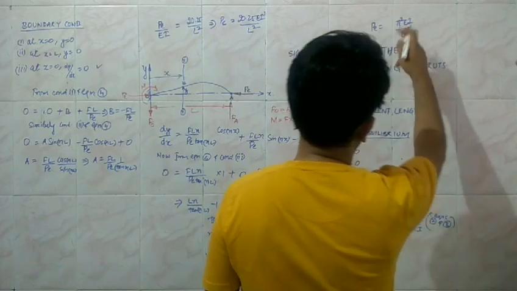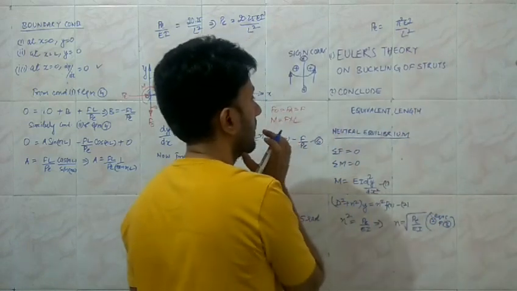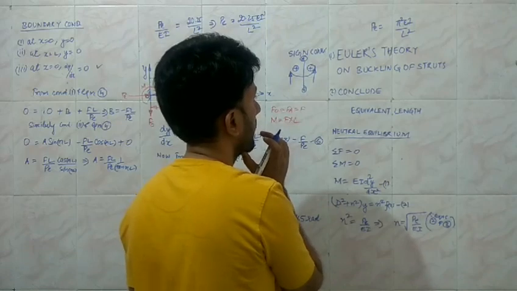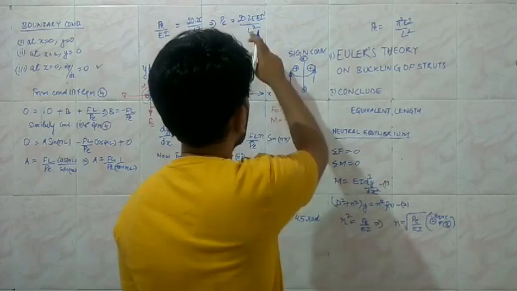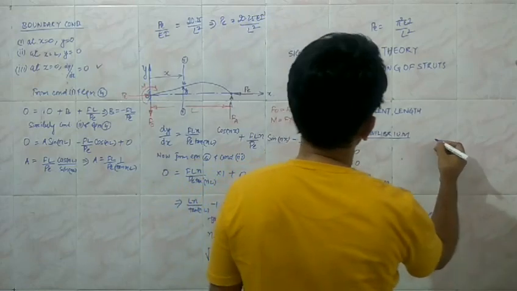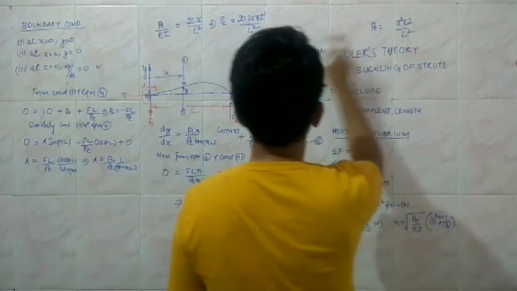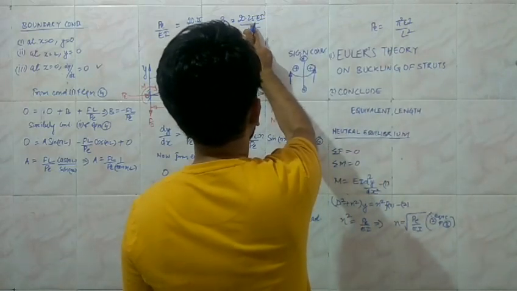So the approximate value of pi is 3.14. I am trying to find out how many pi squares are there in 20.25.